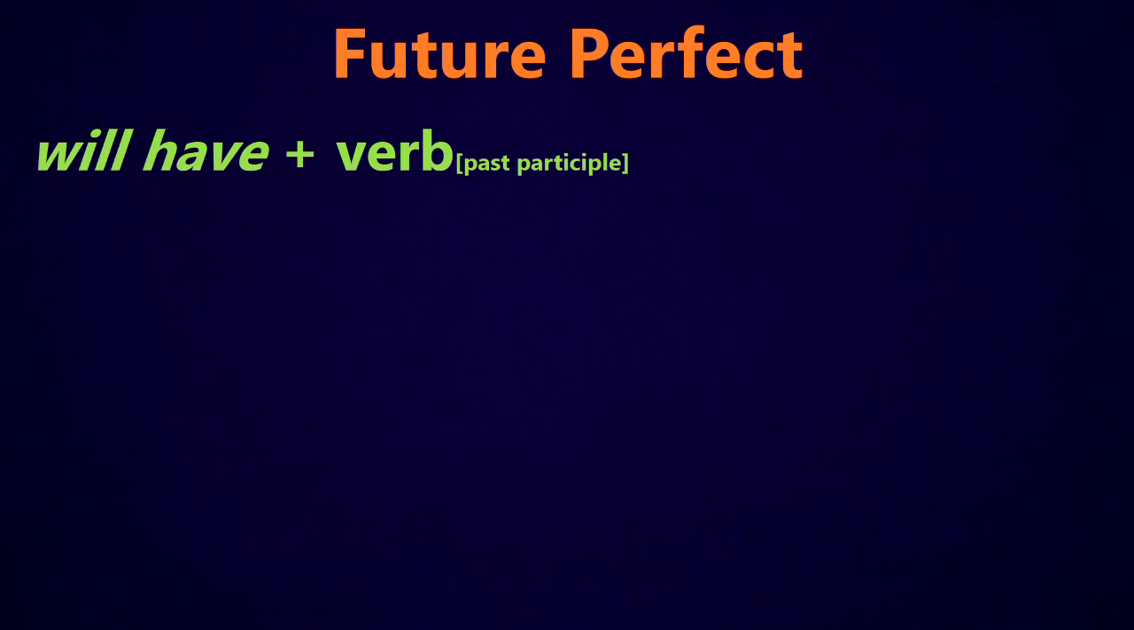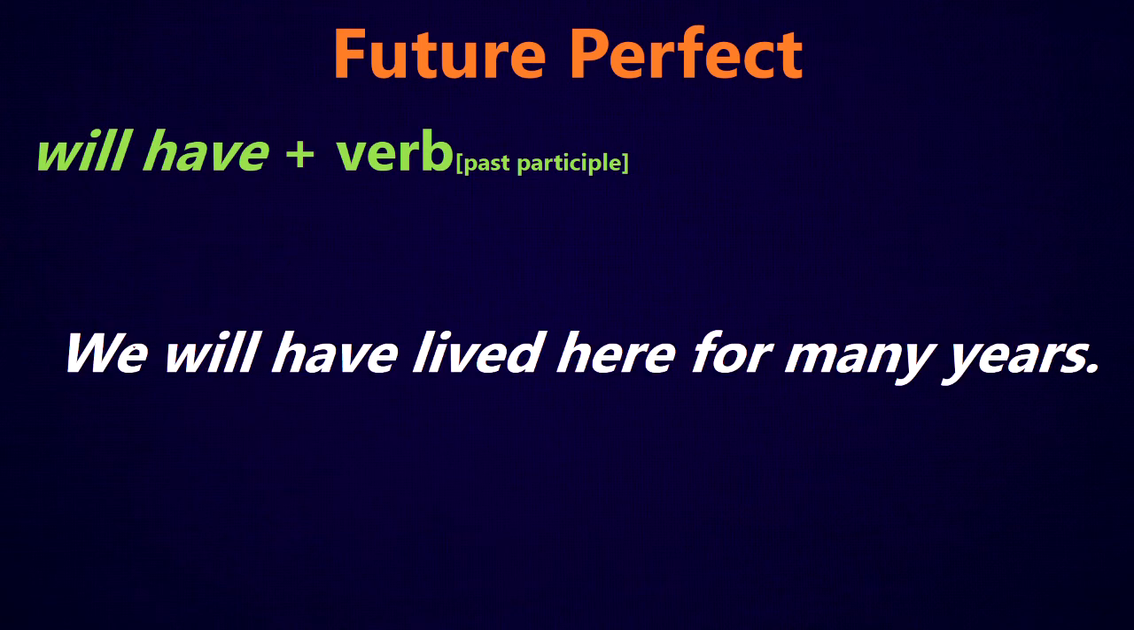So we're going from the future progressive to the future perfect. Now we're getting into some strange territory. So the future perfect would use will have plus the past participle form of a verb. For example, we will have lived here for many years. So will have lived